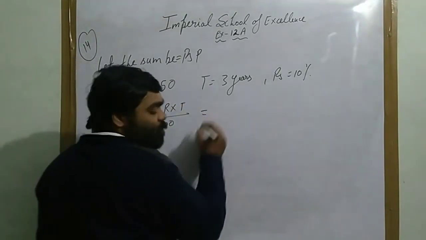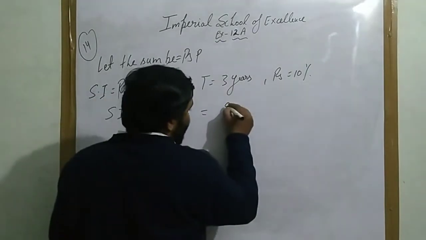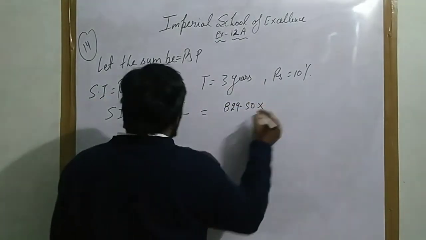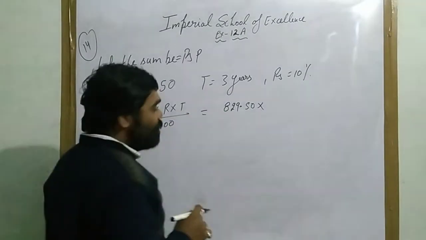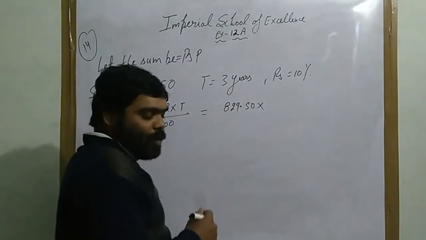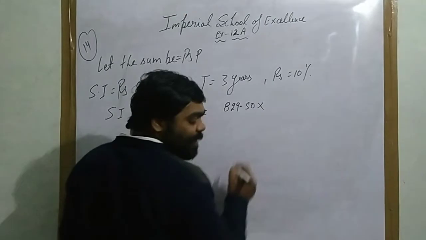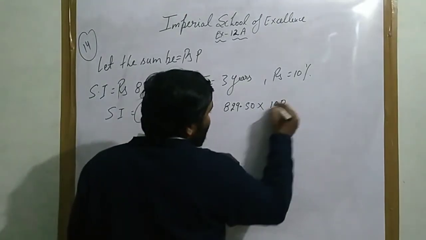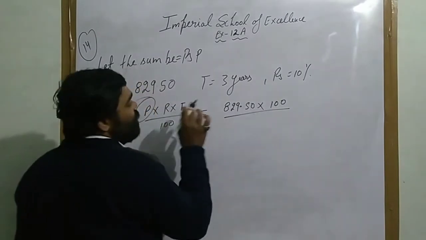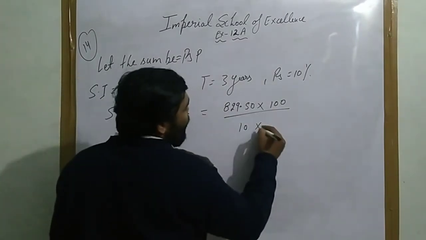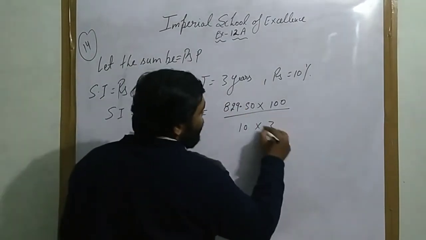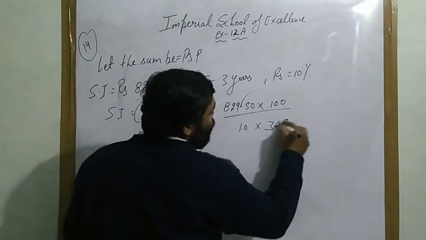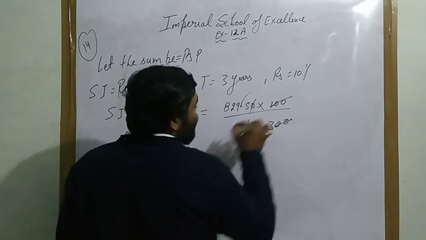So what you will do, it will be reciprocal: 829.50 multiplied by 100 upon rate into time. Rate is 10 and time is 3 years. Remove the decimal from here, 2 digits, cancel.